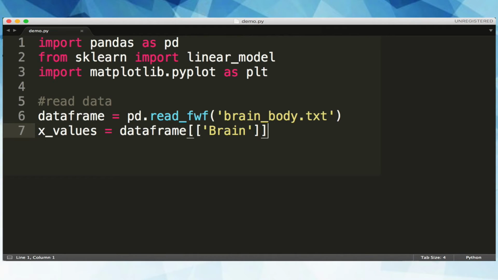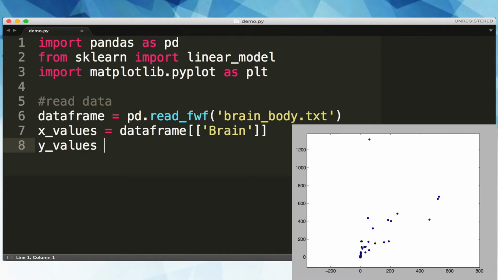So if we were to plot this data right now on a standard 2D graph, it would look like this. And our goal is that given a new animal's body weight, we'll be able to predict what its brain size is. So how are we going to do that?